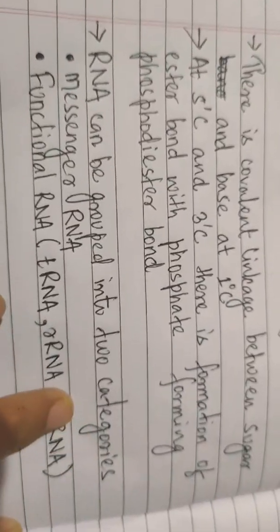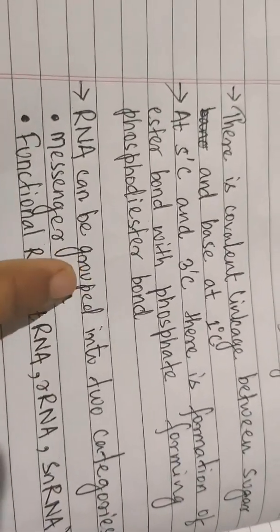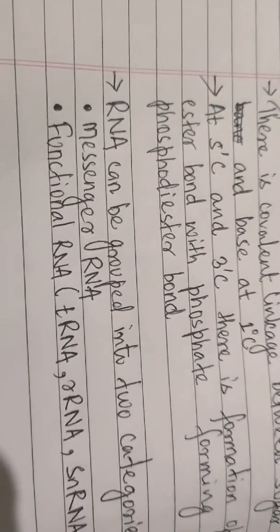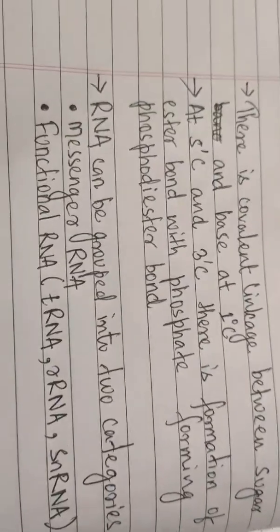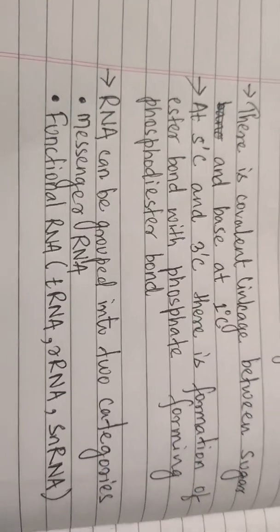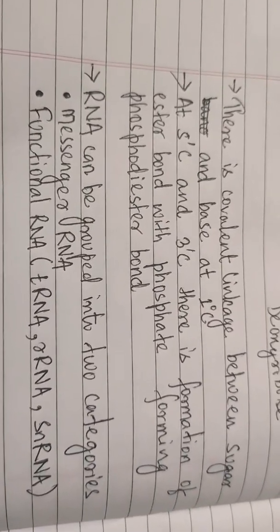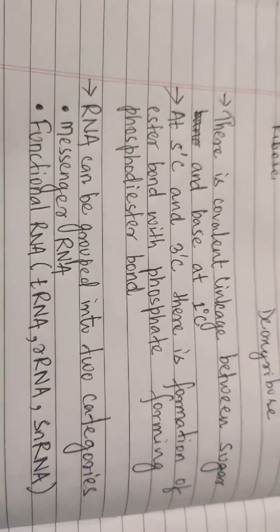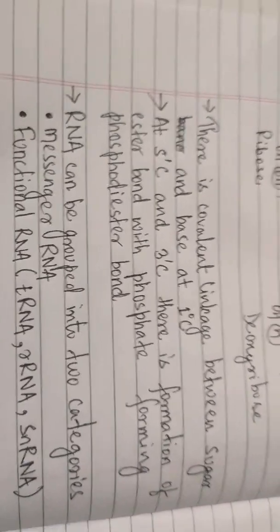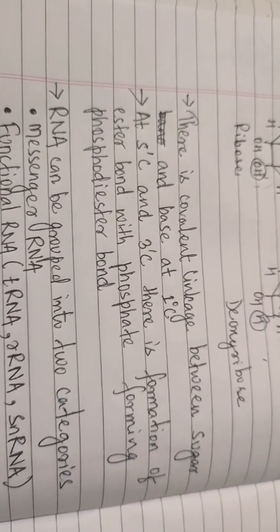All right, now coming to the last one. RNA can be grouped into 2 categories, that is messenger RNA and functional RNA. Messenger RNAs are those RNAs which play a role in the synthesis of protein, which carry the message from the gene and then it is transferred to form a protein.